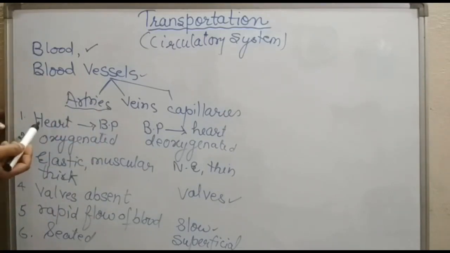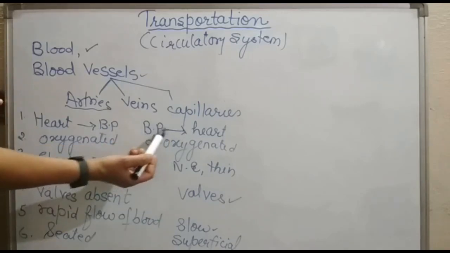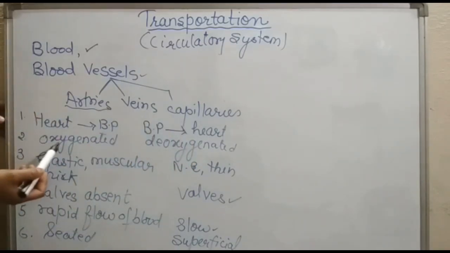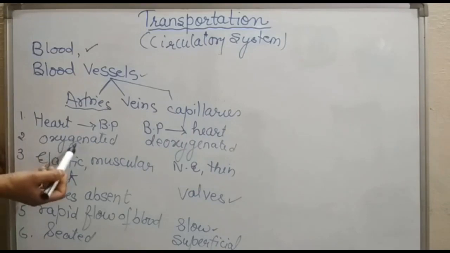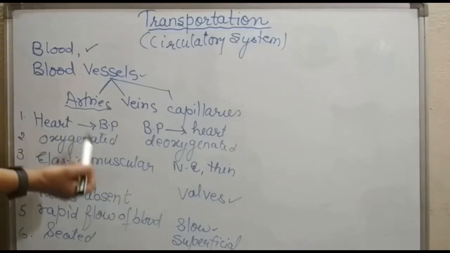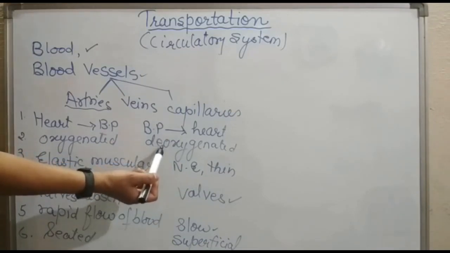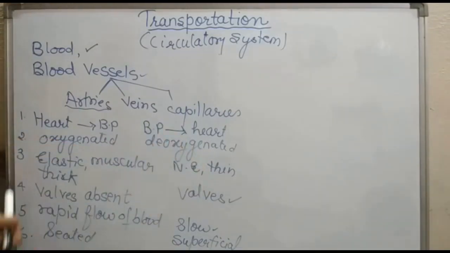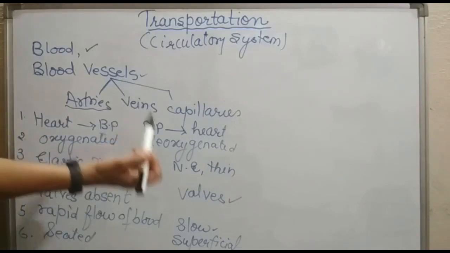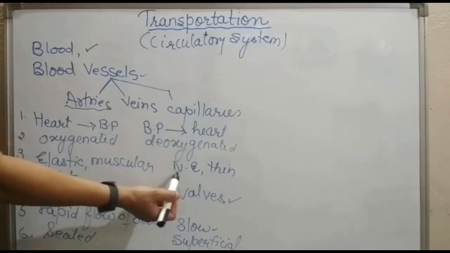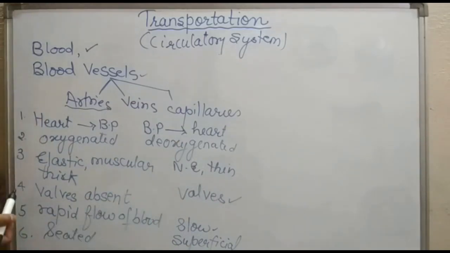Arteries carry blood from the heart to body parts, whereas veins collect blood from body parts to the heart. Arteries carry oxygenated blood, that means the amount of oxygen is more, whereas veins carry deoxygenated blood, that means the amount of oxygen is less and the amount of carbon dioxide is more. Third, the walls of arteries are thick and elastic, whereas the walls of veins are non-elastic and thin.